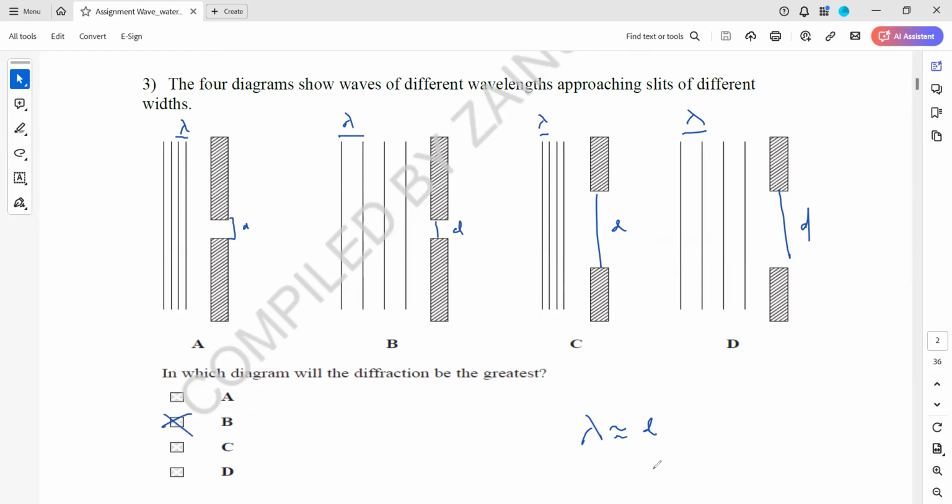So B will have maximum diffraction, because maximum diffraction occurs when the wavelength is equal to the gap size.